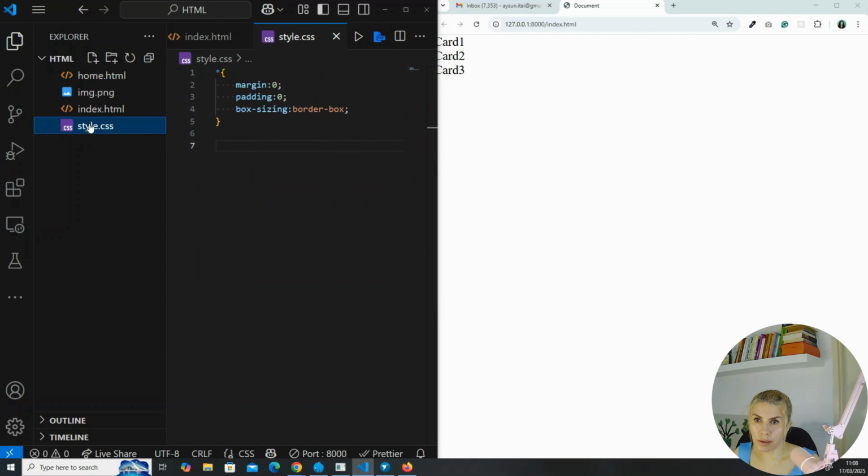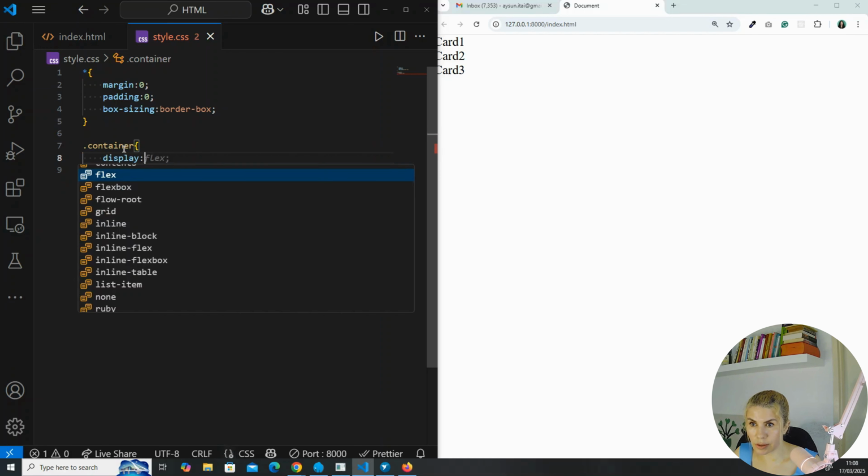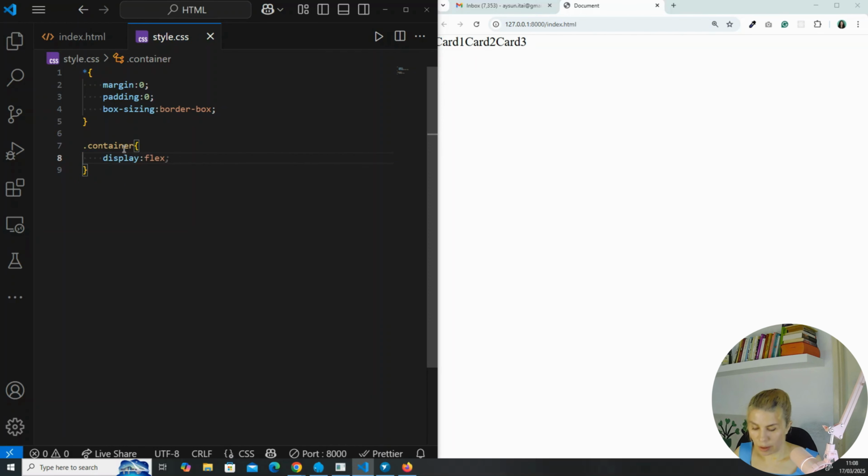In style.css, as I have already mentioned in the diagram, we are selecting the container. The class name was container. And now I need to convert the container into a flexbox. To do so, I will select the display property and set it to flex. Now you can see all the cards are in the row direction, because remember, the flex direction by default was the row. To see everything better, maybe it's better to style the cards now.